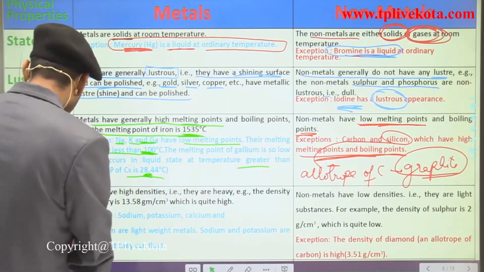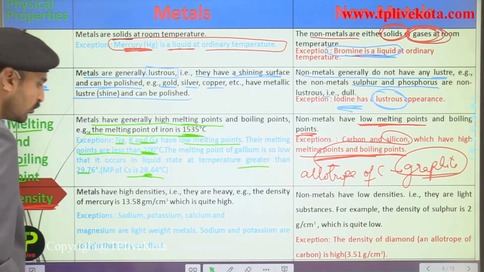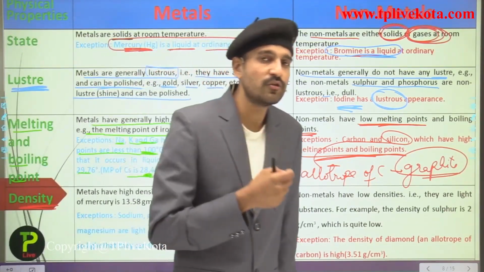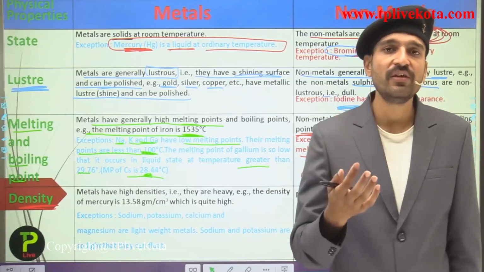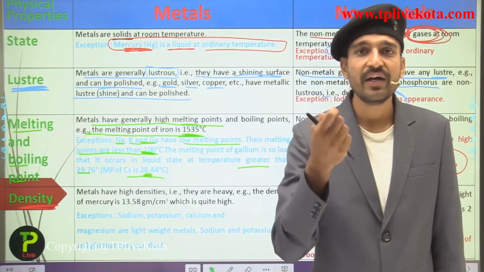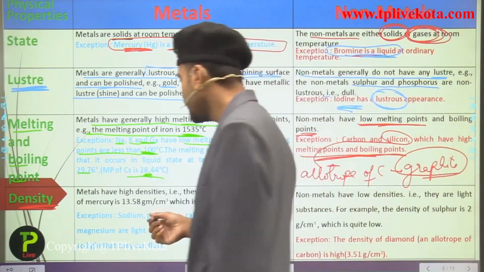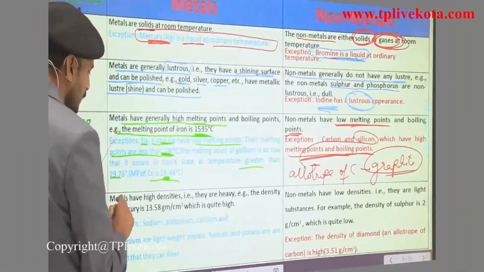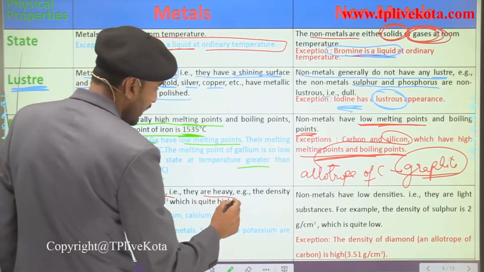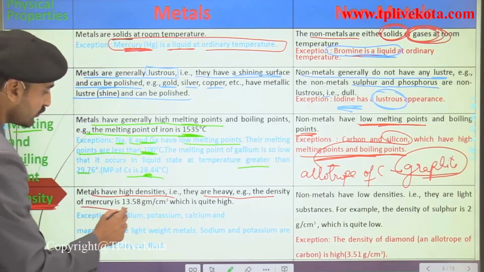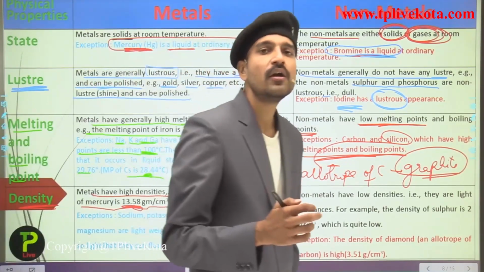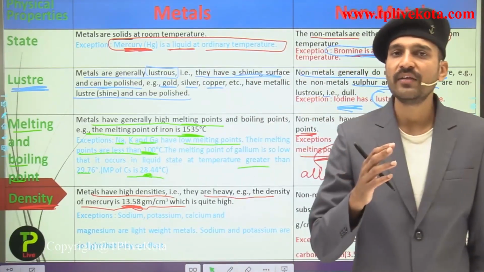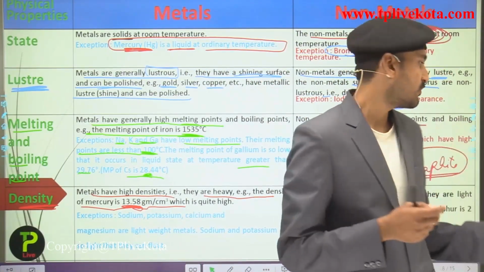Now talking about density, students, you all know what density is. Density is the mass per unit volume. If you talk about metals, metals are generally heavy and they also have higher density. You can see over here, metals have high density, that is they are heavy. The density of mercury is 13.58 grams per cubic centimeter, which is quite high. Density is a mass per unit volume.